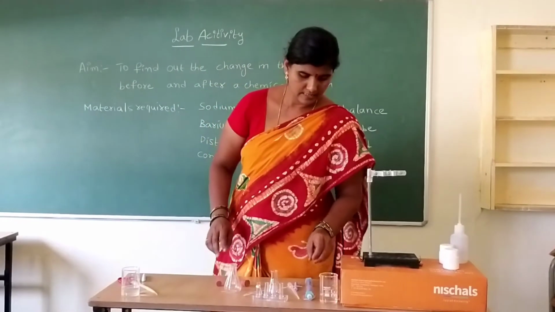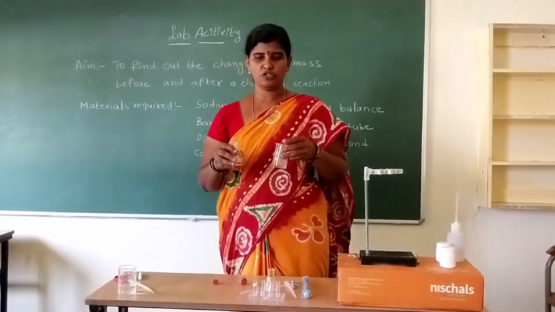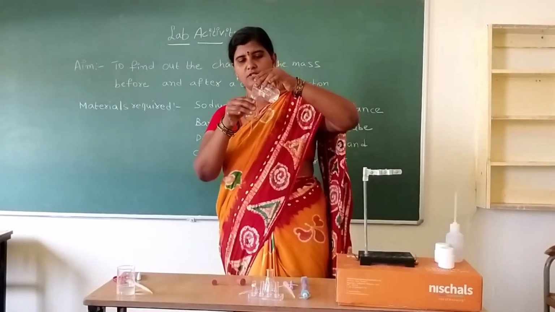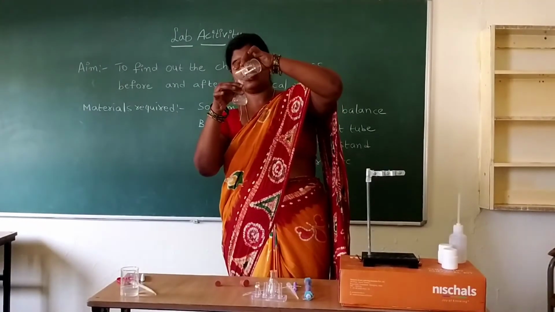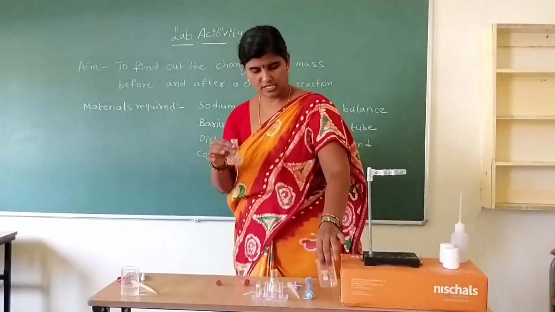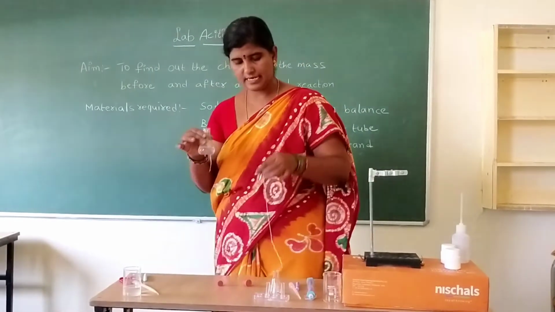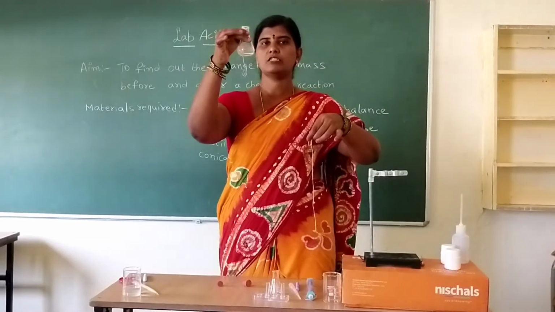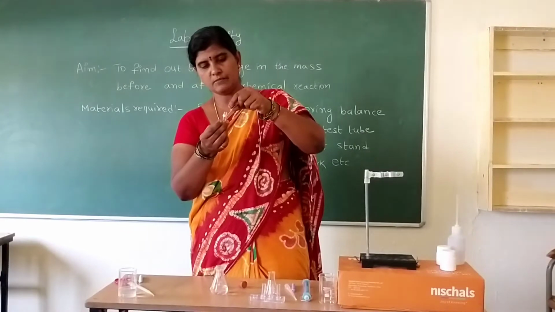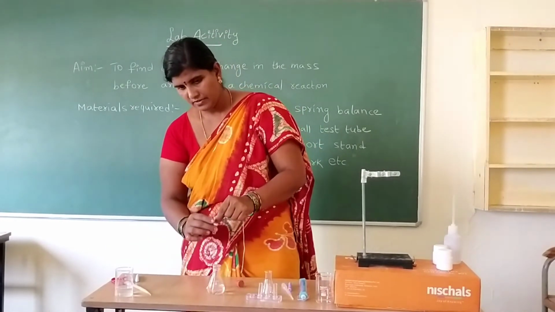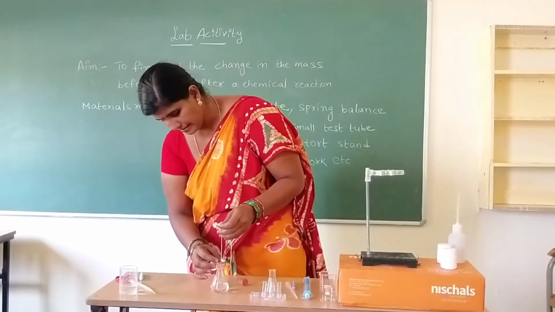Then hang the test tube. After hanging, take the sodium sulfate solution carefully without mixing into this one. So we are taking the sodium sulfate solution. Okay. This is one item and this is another item. This is barium chloride and this is sodium sulfate. Then place the test tube into it without touching the solution. Observe this carefully, children.